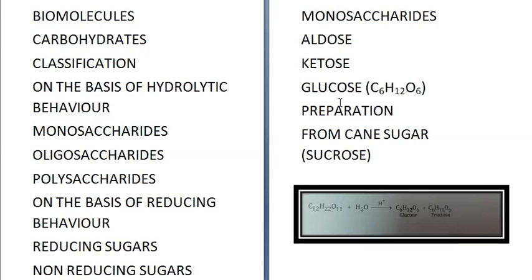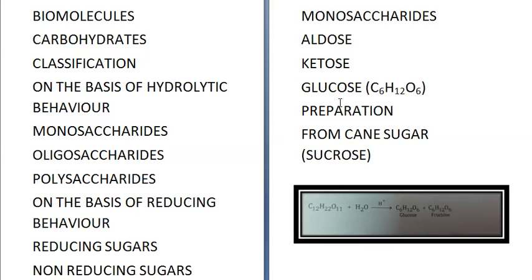If there is an aldehyde group, it is called an aldotriose. If there is a keto group, it is called a ketotriose. Similarly, if there are 4 carbon atoms, the general term is tetrose. If it is an aldehyde, it is called an aldotetrose. If it has a keto group, it is called a ketotetrose, and so on.